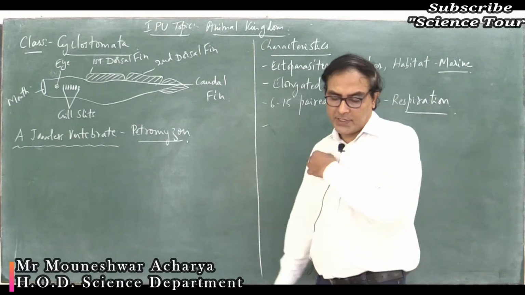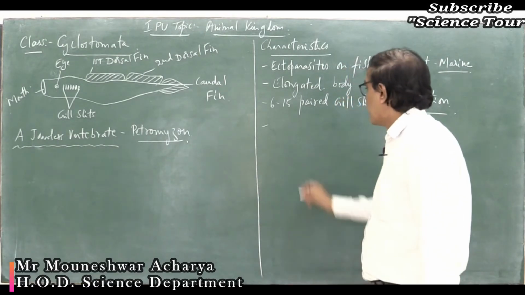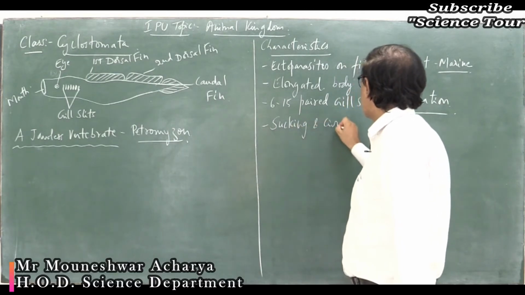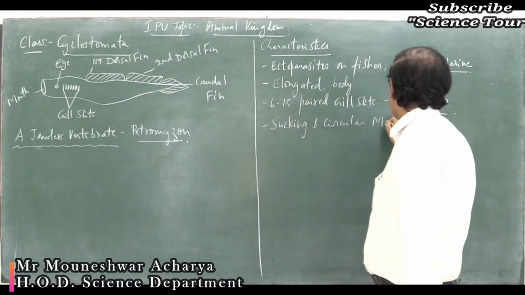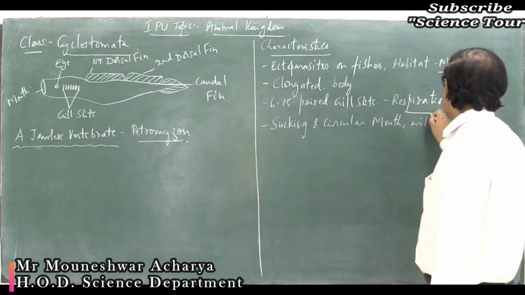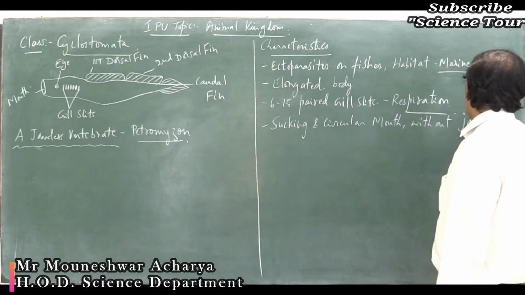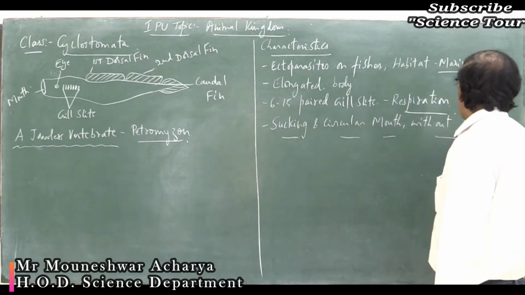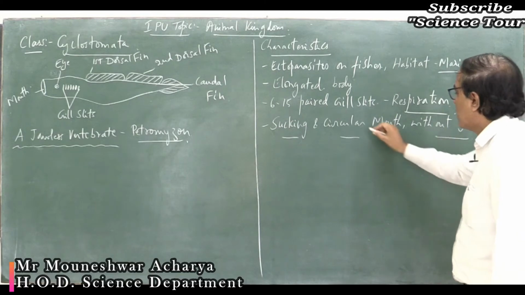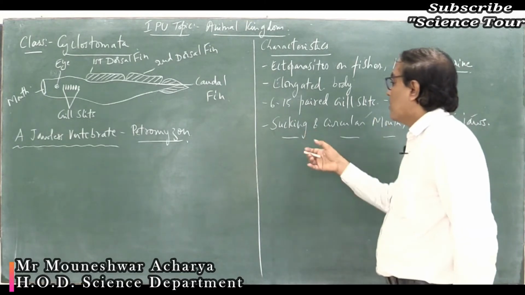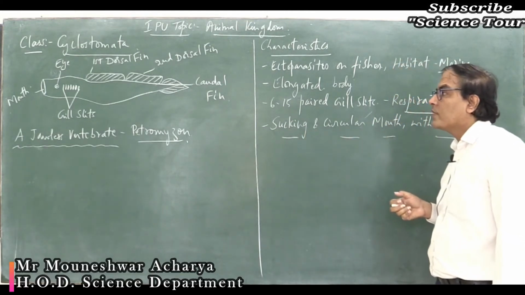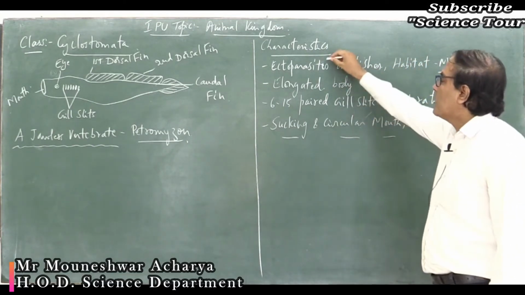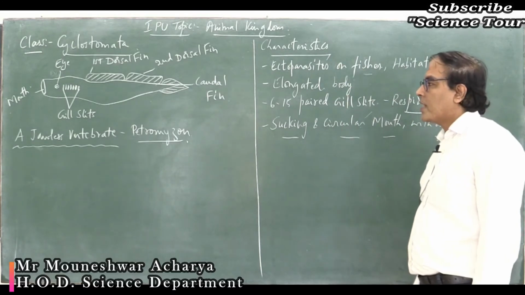Next important feature. They have a sucking and circular mouth without jaws. So, they belong to division Agnatha and class Cyclostomata. By sucking, they take the ready-made food from the host, that is fishes. That is why they are called ectoparasites.